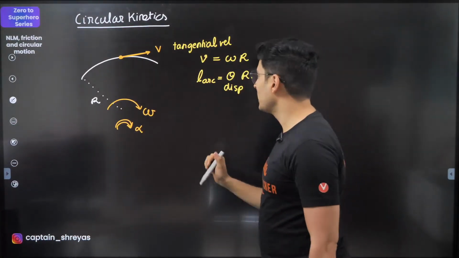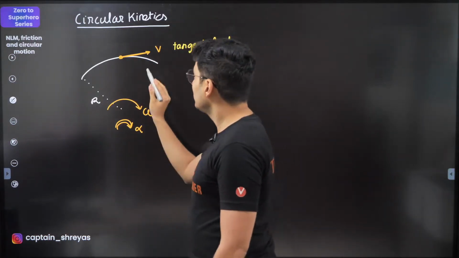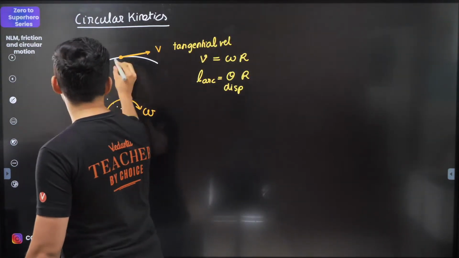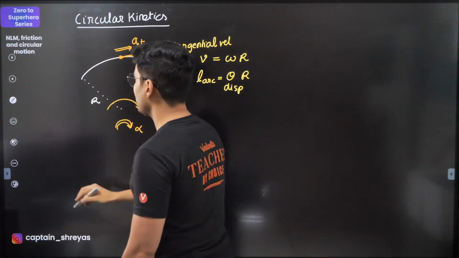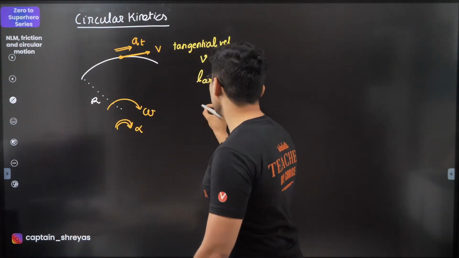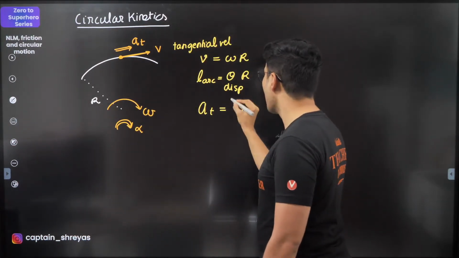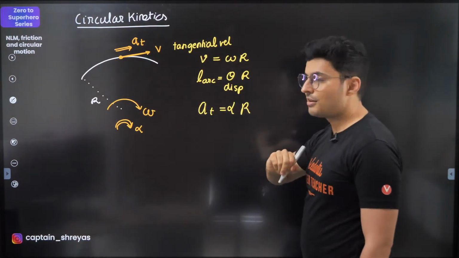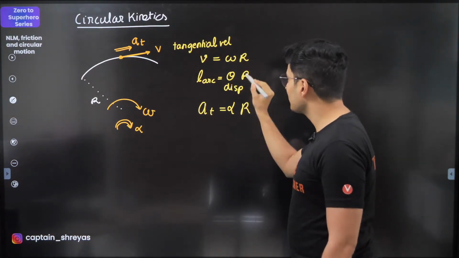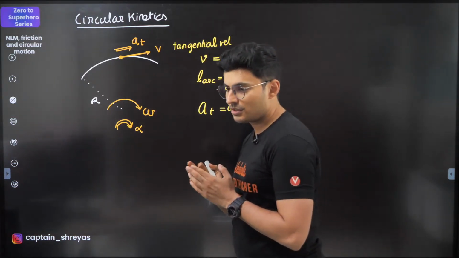Very, very related to each other. Same way, along the path, this particle can also have something called the tangential acceleration, and that tangential acceleration is given by a very similar formula, r into alpha. You can see all the length terms are here. Here you have angular terms, and this is radius. It's consistent.